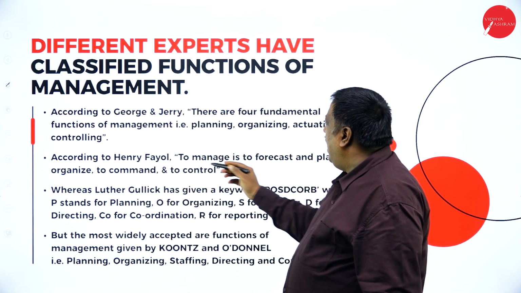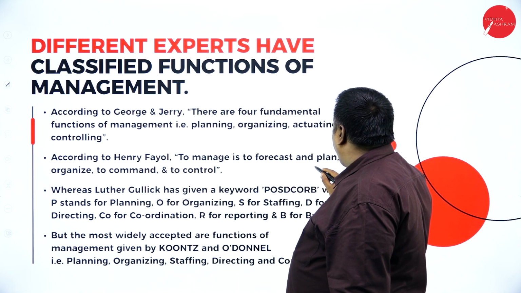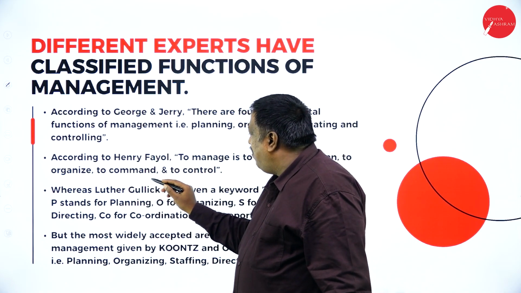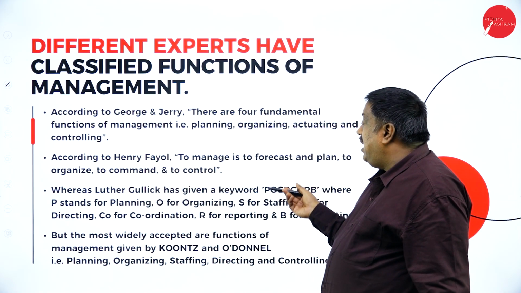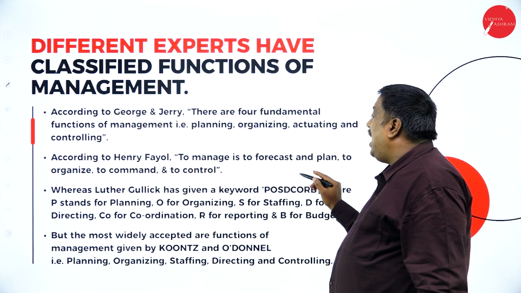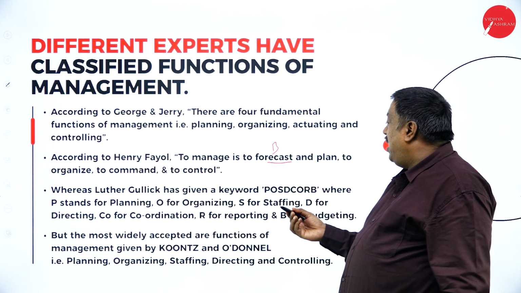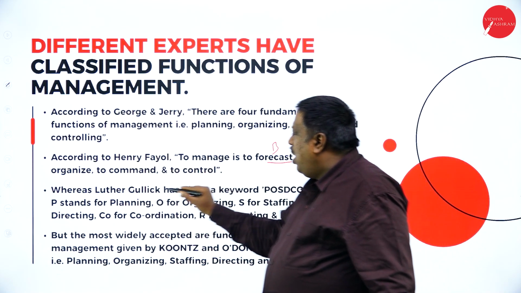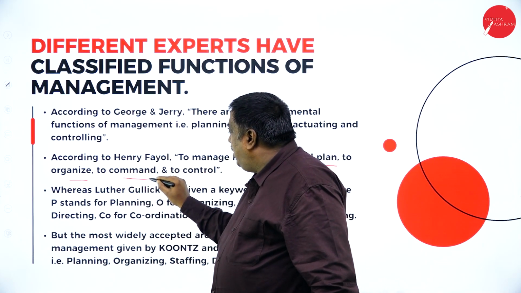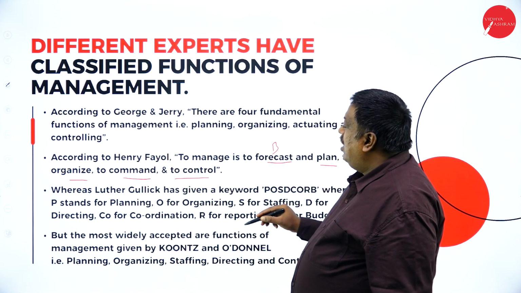As I said, Henry Fowler says that to manage is to forecast and plan, to organize, to command, and to control. Forecast is nothing but budget. Next, planning, organizing, directing, and controlling.